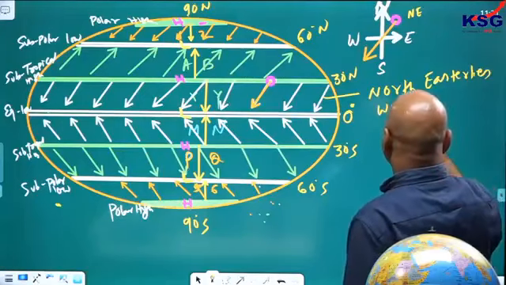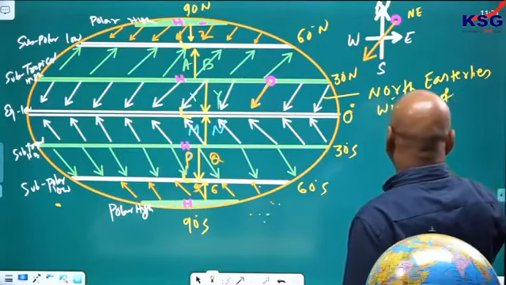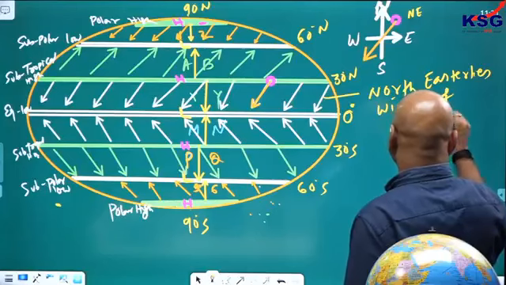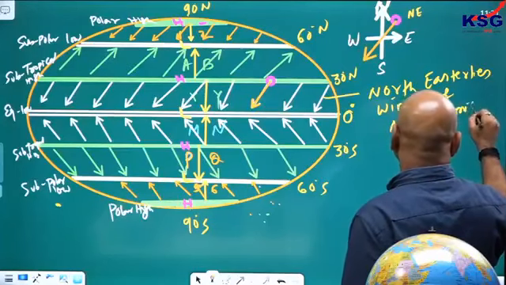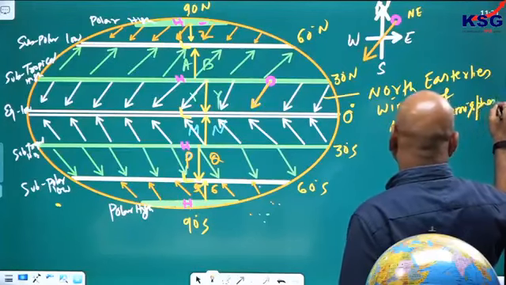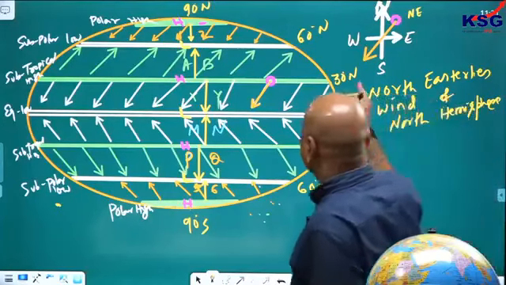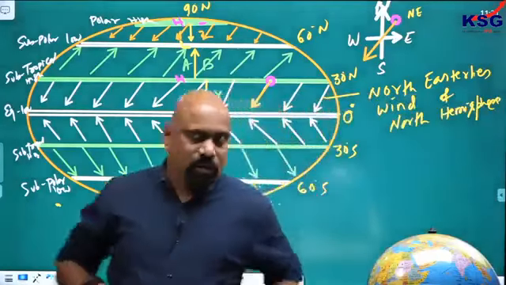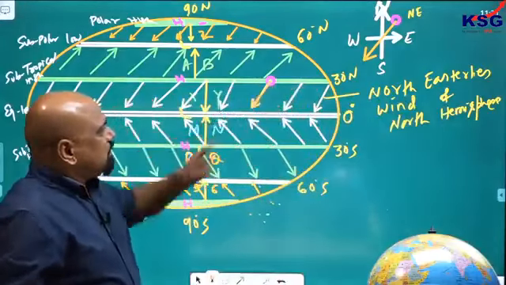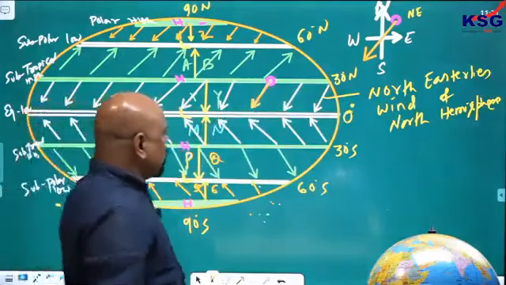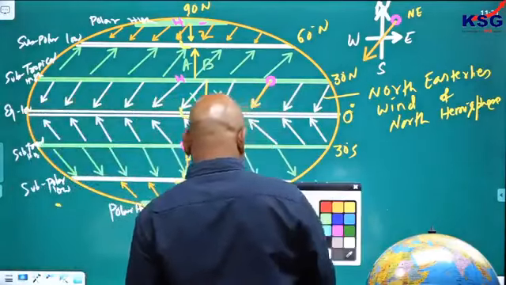Wind of northern hemisphere. Actually, it is northeasterly wind of north hemisphere. Yes or no? This is the northeasterly wind of north hemisphere. Now look at this point. अब इसको देखते हैं.